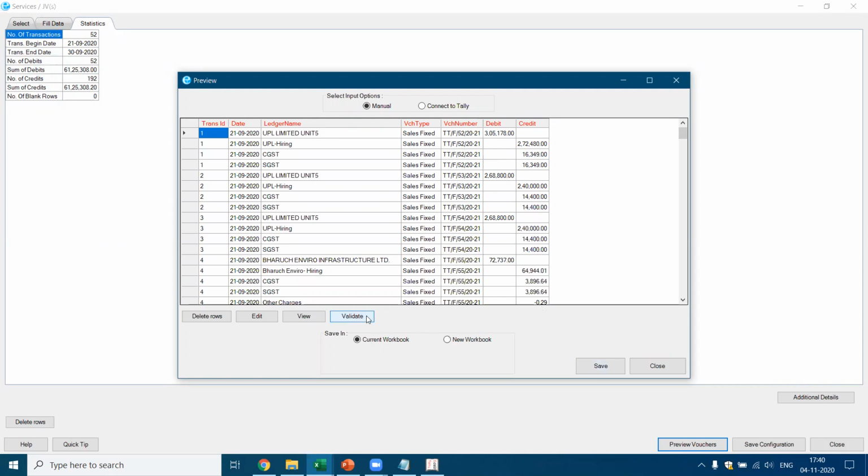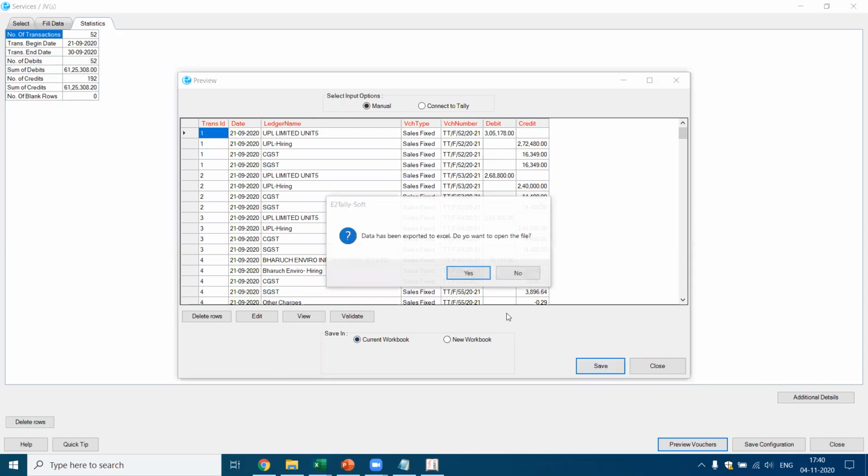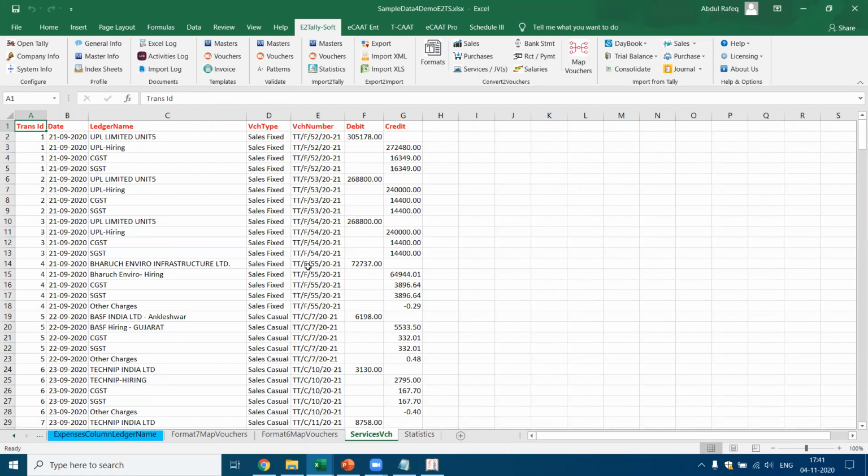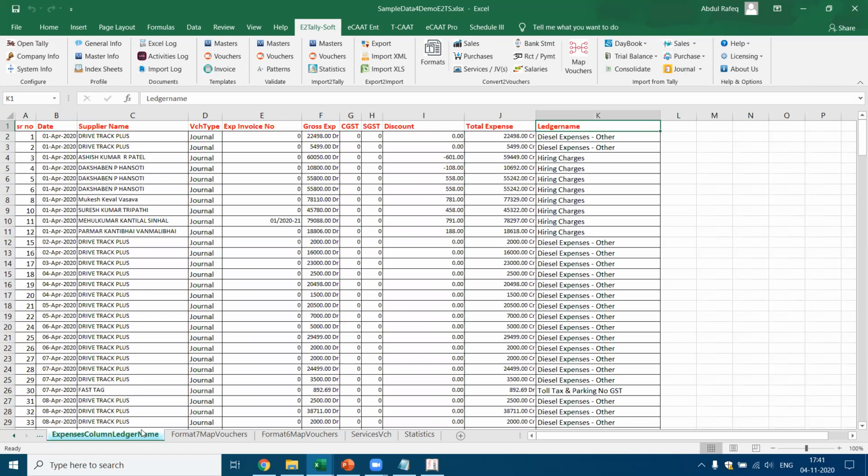So what I do is, this is the option I told you, save in the current workbook. I say save. In this case, what will happen? The data will be saved. I don't need to open. So in the same format in which the data is available, this data has been saved. So this is called service vouchers. You see the transactions have been done. In the same way, you can also do it for the expense. But the only thing is the transaction will be the reverse.